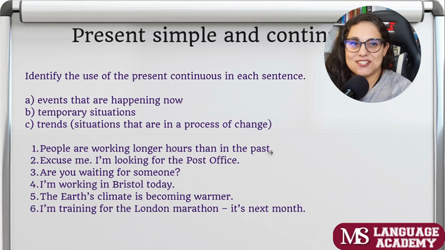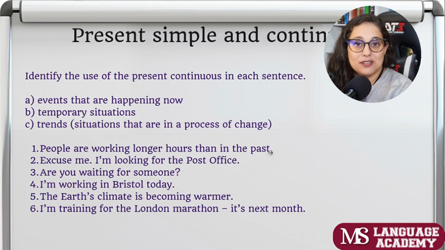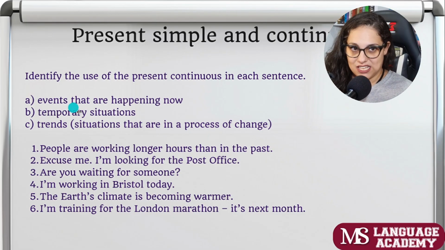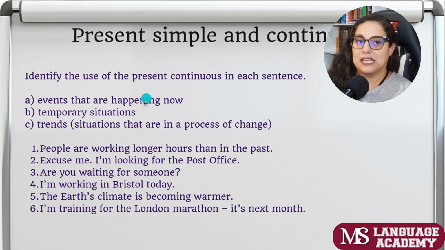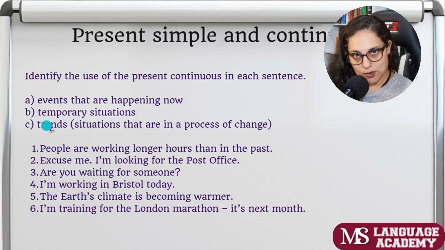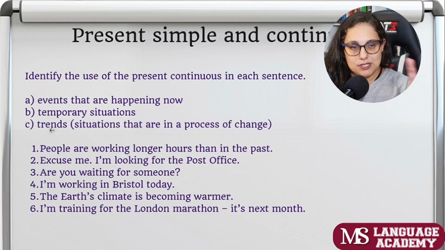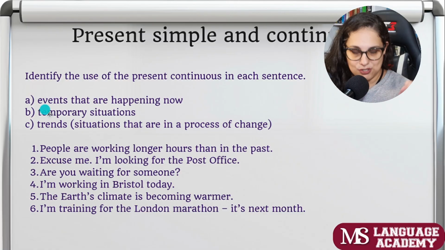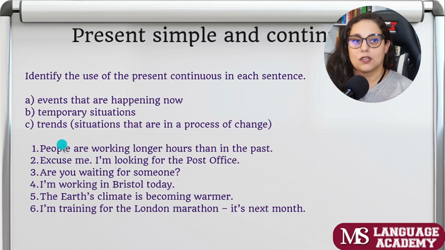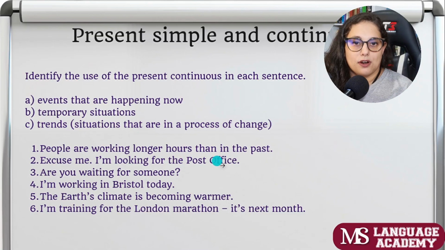Let's go to our next exercise. Identify the use of the present continuous in each sentence. Yay, this is good. So we can use the present continuous to talk about events that are happening now. We can use the present continuous to talk about temporary situations and to describe trends. So this is like the summary of all the uses, right? Events that are happening now, temporary situations, and trends. Okay. People are working longer hours than in the past. This is a trend.